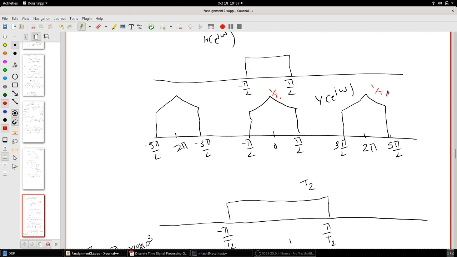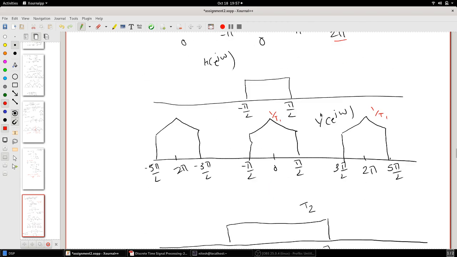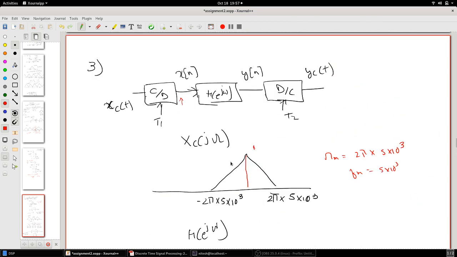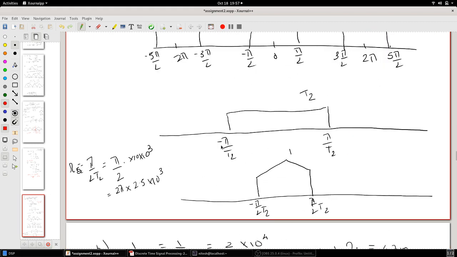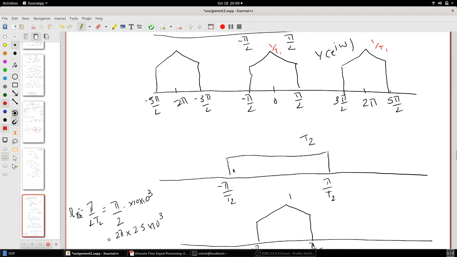with the amplitude of 1 by T1. Okay, and then this guy, the D to C, has got a T2, which is again 1 upon 10 raised to 4, right? So it's passing all the frequencies from minus pi by T2 to pi by T2, and the amplitude is T2.